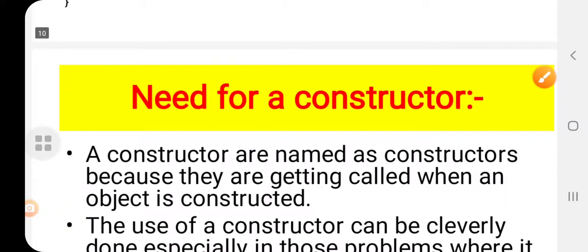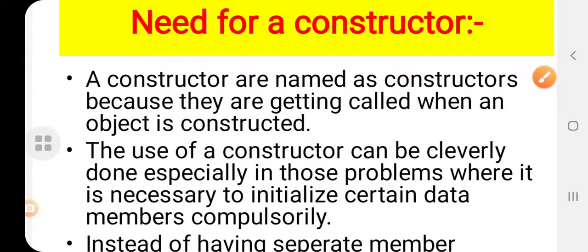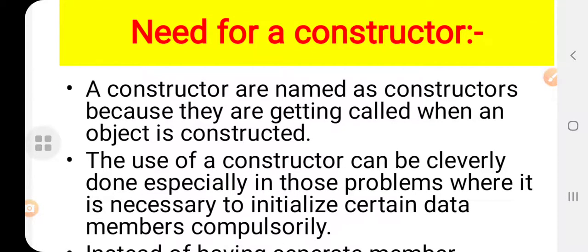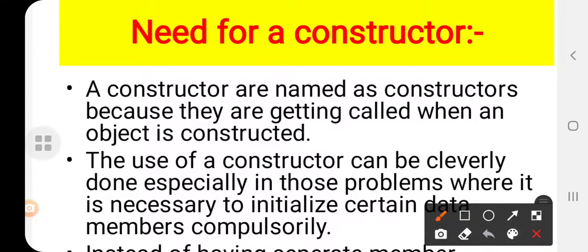Okay, students. So next, we should know the need of the constructor. What is the need behind the constructor? Constructors are named constructors because they are called when an object is created. Okay, it is just a simple thing.